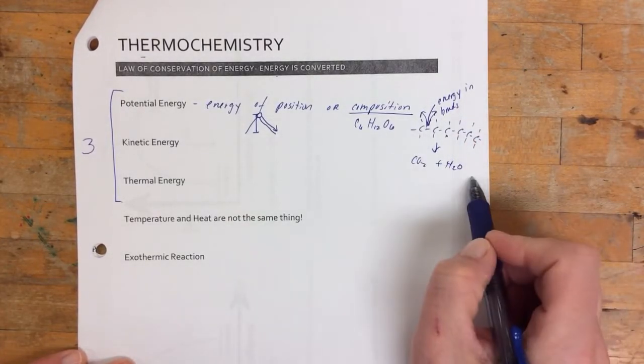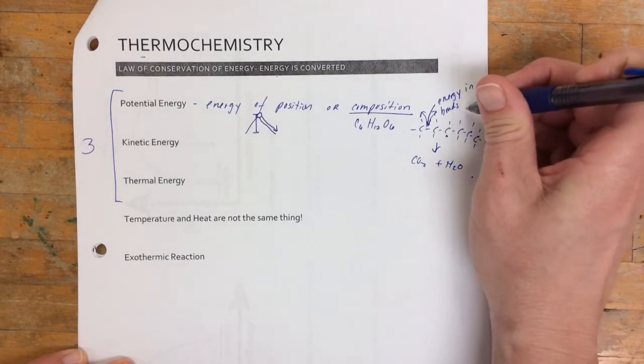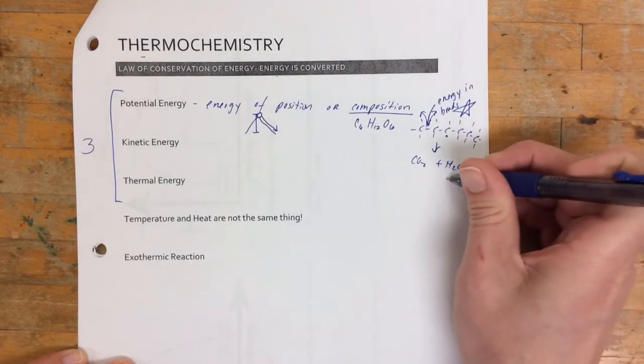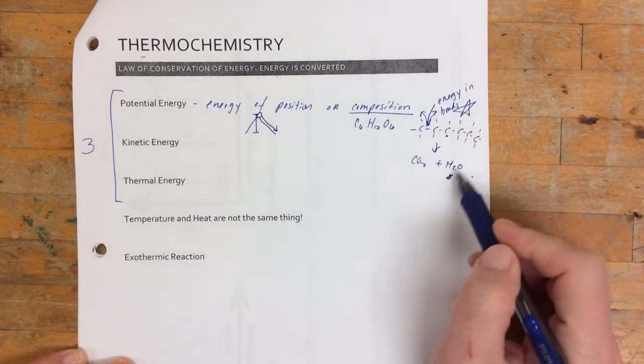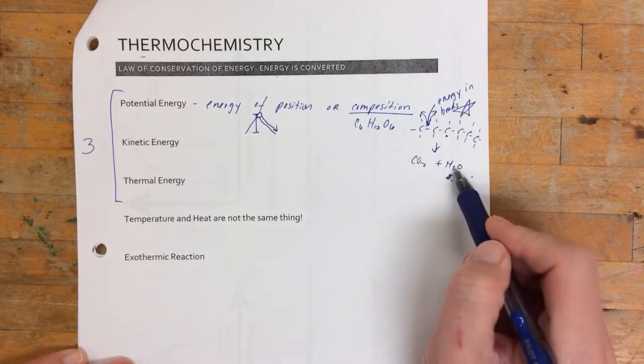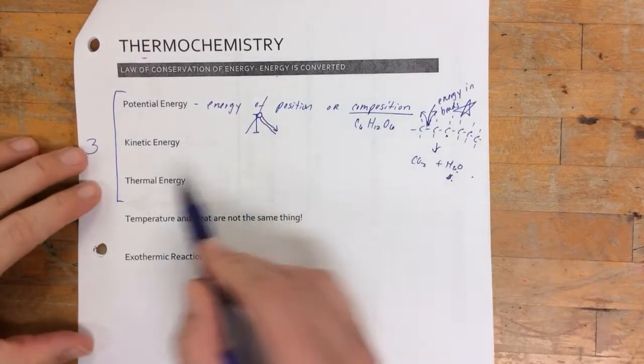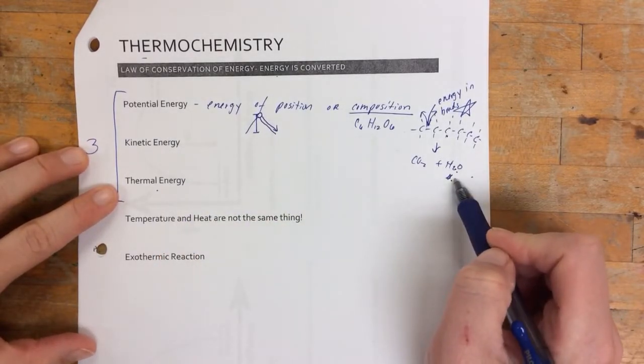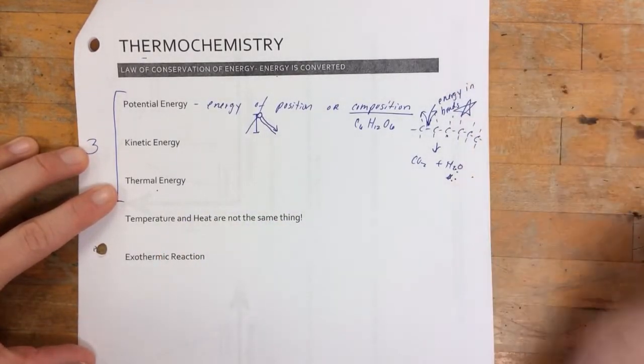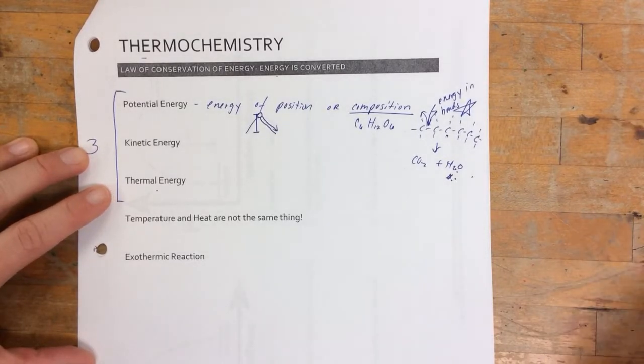But these are at a lower energy, while glucose is at a high energy. The difference in energy is stored as potential energy, and then it ends up being released as thermal energy. But it's the energy stored in these bonds that's potential energy.